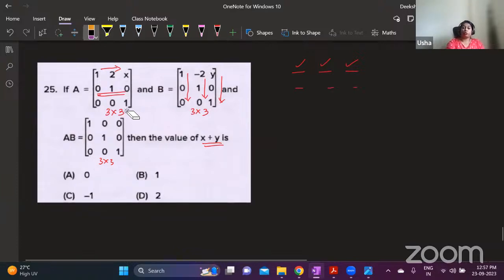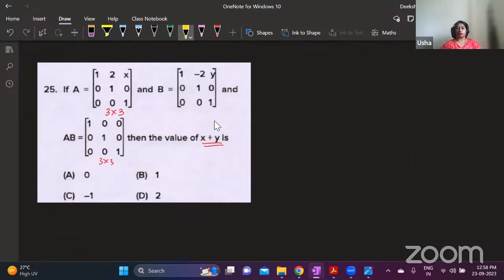But now don't do that. That will be very, very time consuming. We don't need that. Basically, what is it that they've asked us to find? Only x plus y. So you should choose that row and column which uses both x and y. So if you take this first row and multiply with the third column, you will get both x and y. Understood?